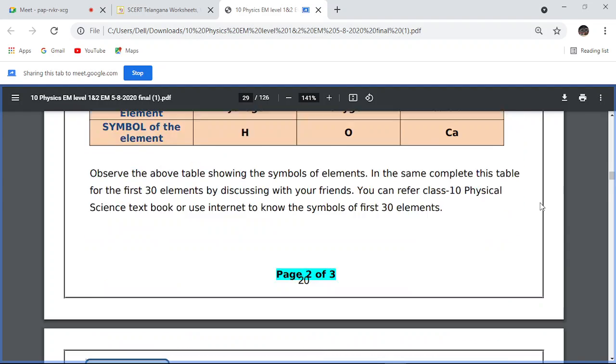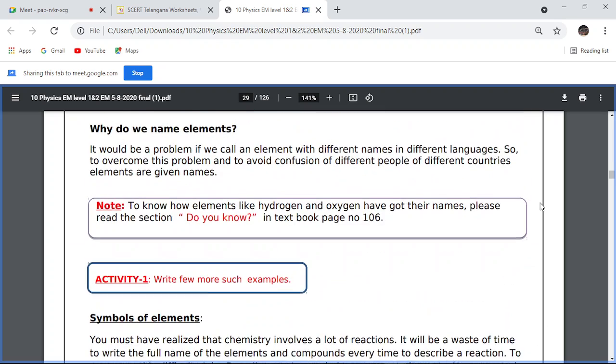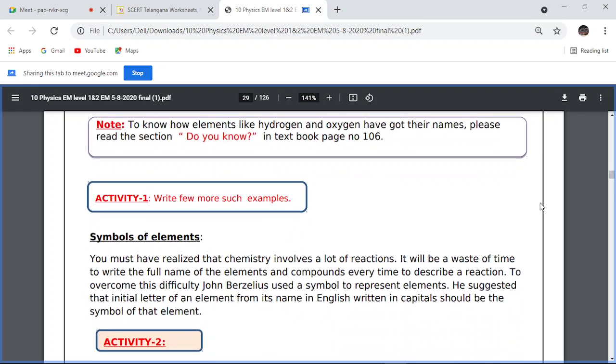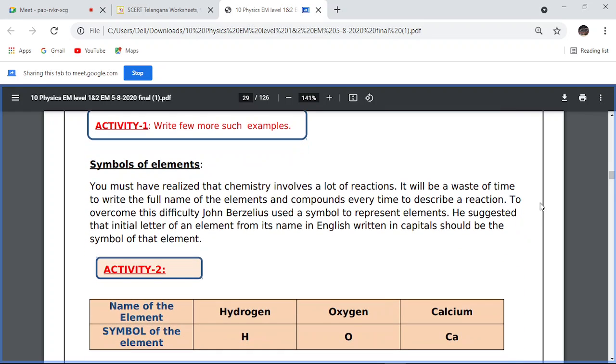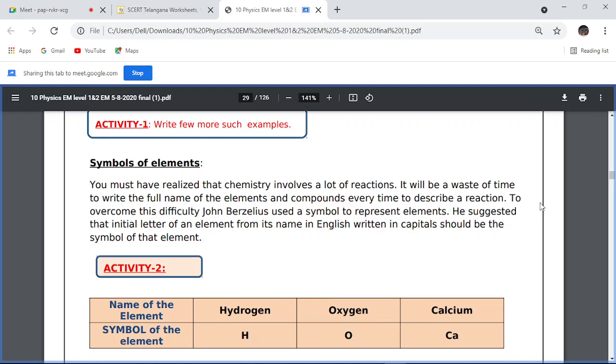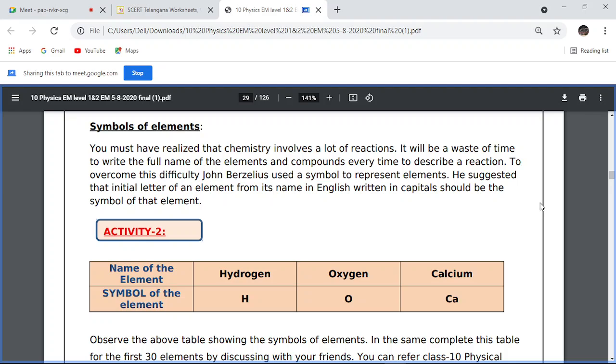If you see here in the first activity, chemistry involves a lot of reactions, so it would be a waste of time to write the full name of elements. Writing the full name of the elements in equations every time is very difficult. So to overcome this difficulty, John Berzelius used a symbol to represent elements. So what are the elements?